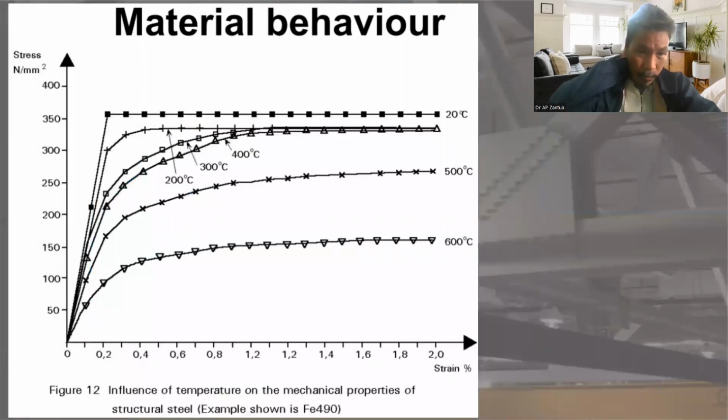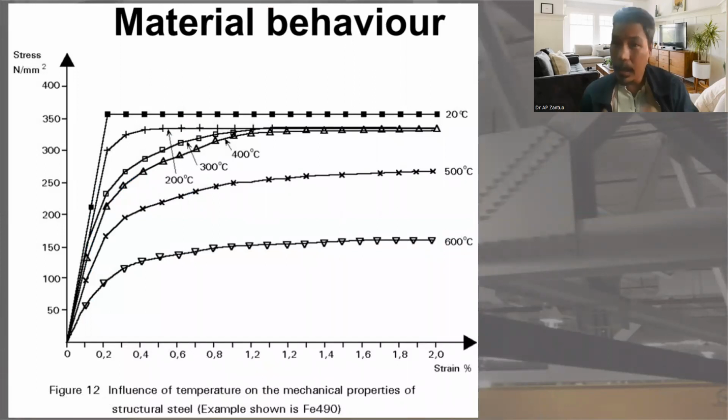What about stress strain behavior? The same graphical relationship, but with the third factor, which is temperature. What about if we heat the steel? 20 degrees Celsius is the ambient temperature in the United States.